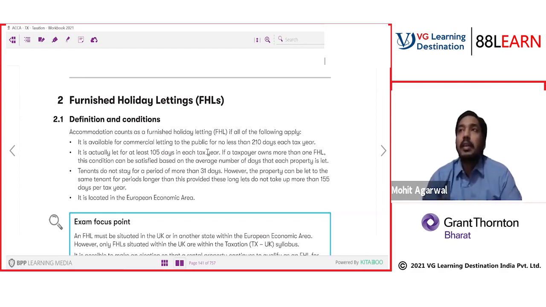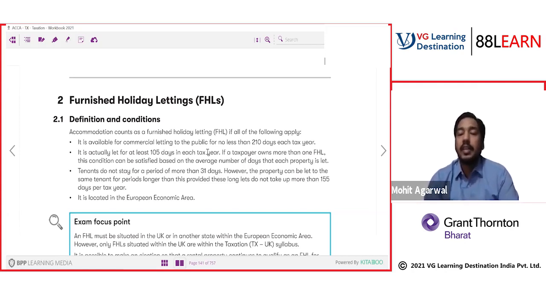A furnished holiday letting, you can think of as a property where commercial activity is going on, and the commercial activity is letting it out on rent. I have compared this FHL with OYO rooms. Basically, you don't let for 1 year, 2 years. You let for a very short period of time, 1 week, 2 weeks. The period of letting is very short, so there is a frequent change of tenants. There is a higher frequency of change of tenants in FHL. So the way FHL is operating is similar to any trading business.